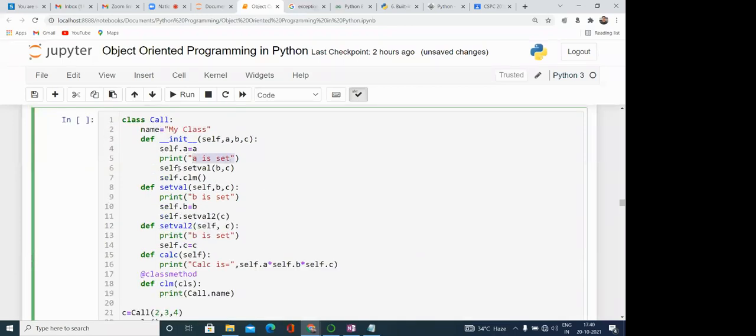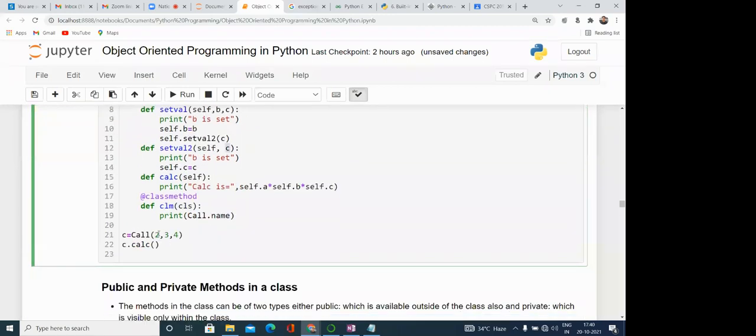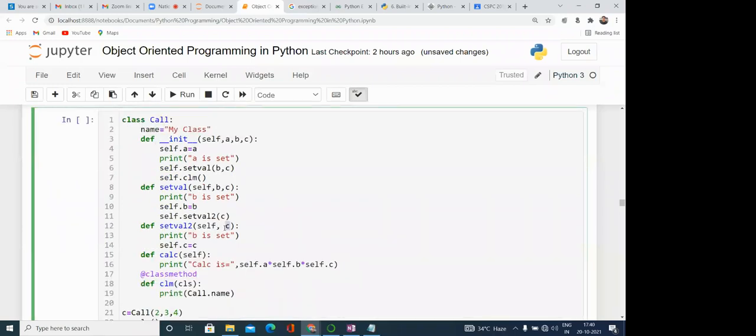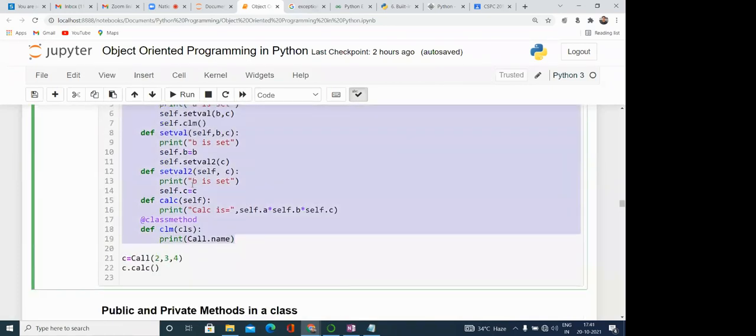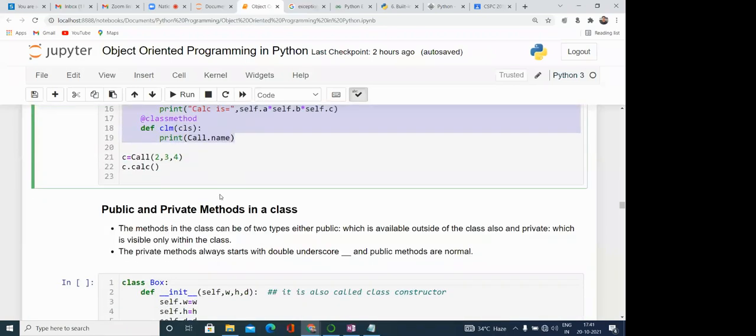Then, by using the same object self, we have called this set val. In this set val we have set the value of b, and then we have called this particular method set val 1 2, and here we have set the value of c. So in this way, it is implicitly calling another method, adding the instance variables to object C and setting their values. And here we are calling the CLM. So in this way we can call methods from different methods. I think it is clear to you.